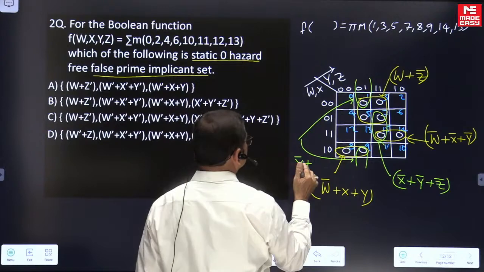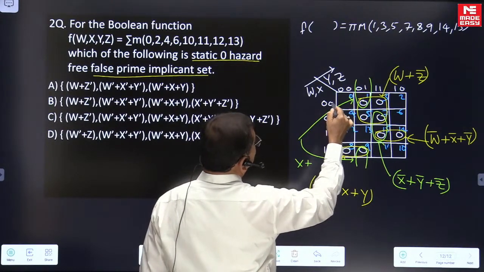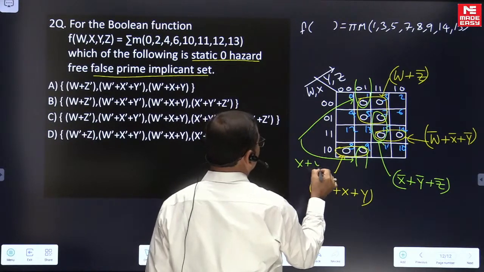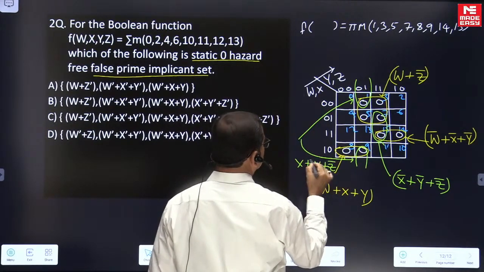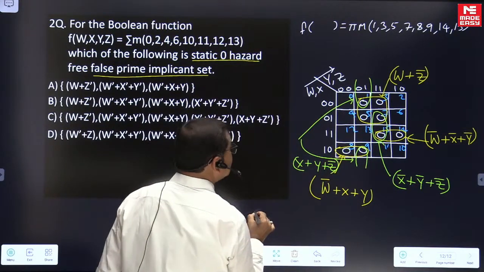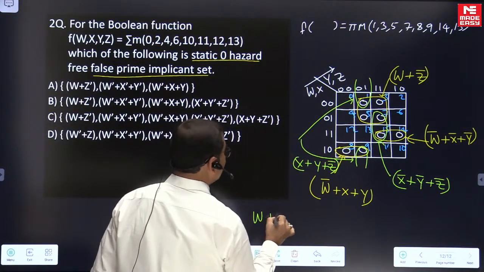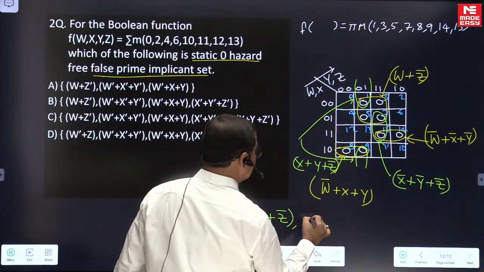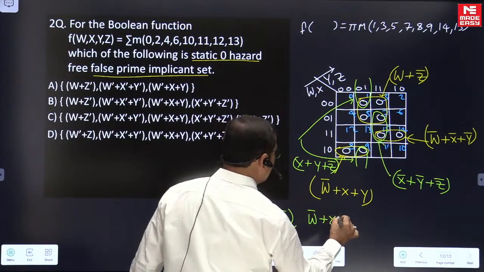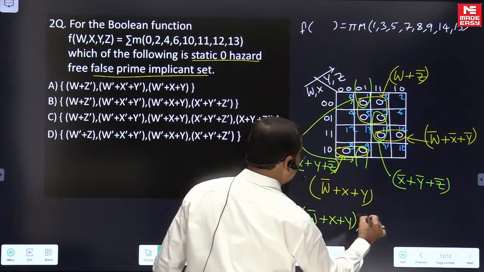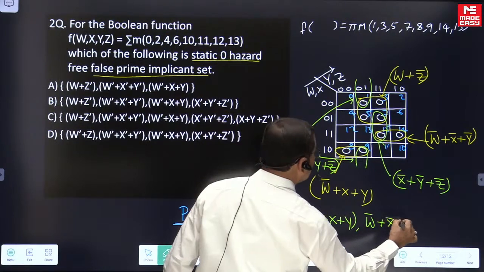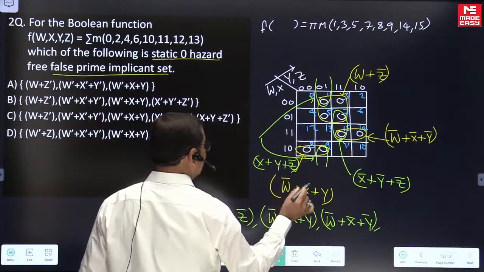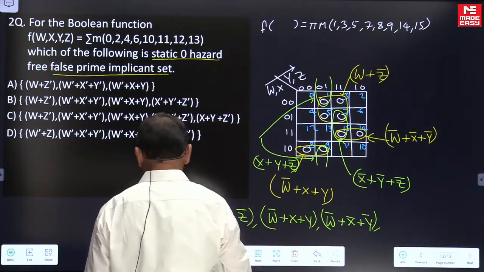So the sum term corresponding to this, if you look well, it is X complement, not X complement, it is X or Y or Z complement. So if you want to make the circuit hazard free, the set is supposed to be W or Z bar, W complement or X or Y, W complement or X complement or Y complement, and also these two sum terms to be used.